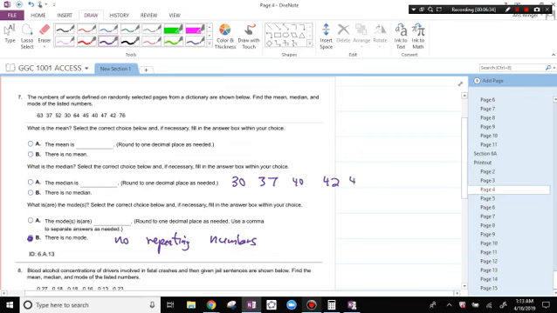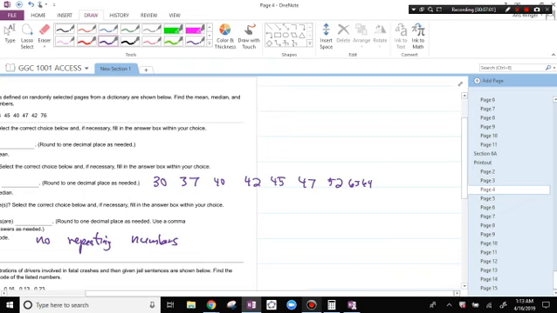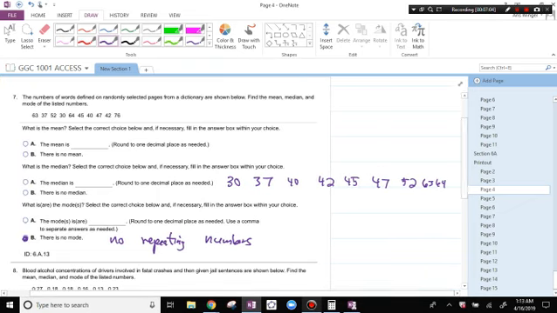And then it looks like it's 45, 47, 52, and then 63, 64, and then it's 76.